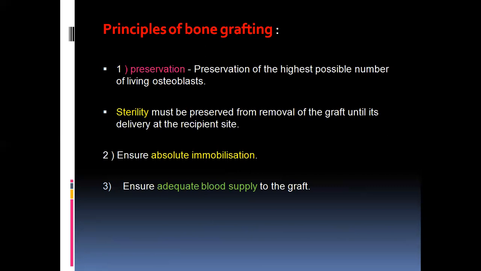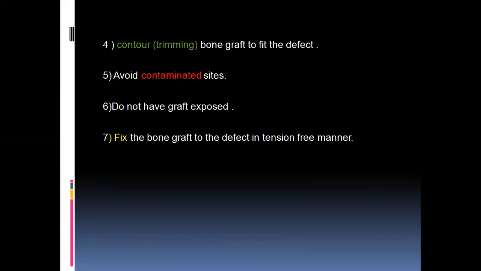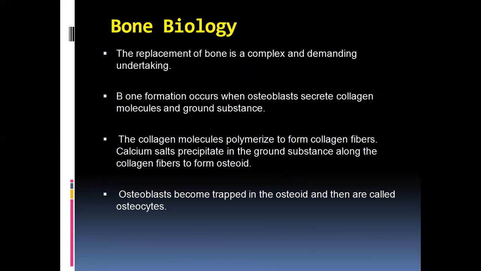Any damage to the cells will lead to rejection of the graft, and it should be sterile, and we should ensure absolute immobilization and adequate blood supply also. Vascularity of the bone has to be very good so that it will be suitable to the recipient area, and it should contour well with the fit of the defects, and it should avoid contaminated sites. It should not be exposed, and these are some of the principles of bone grafting.